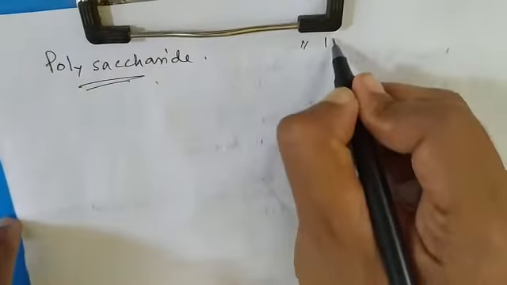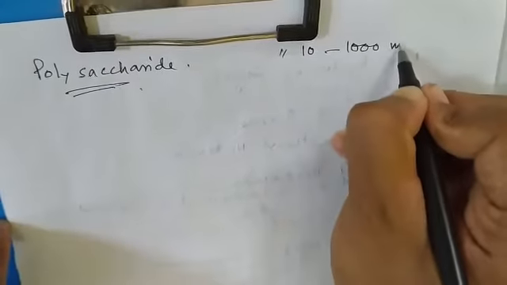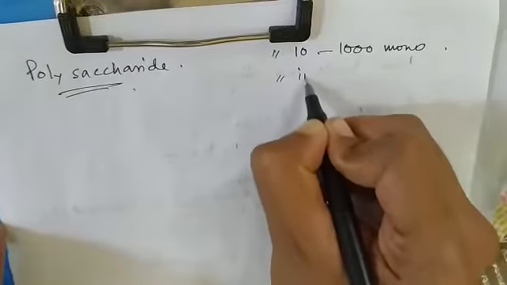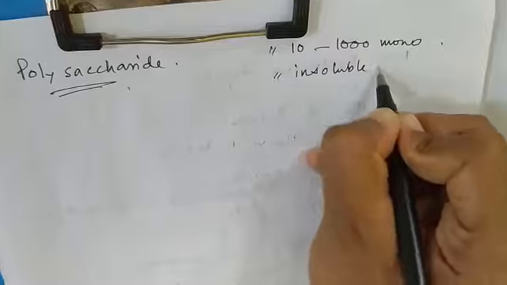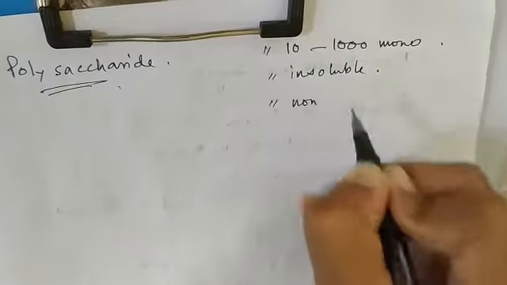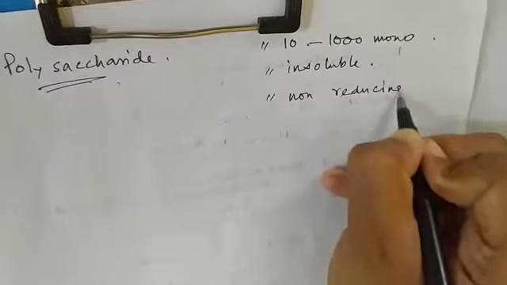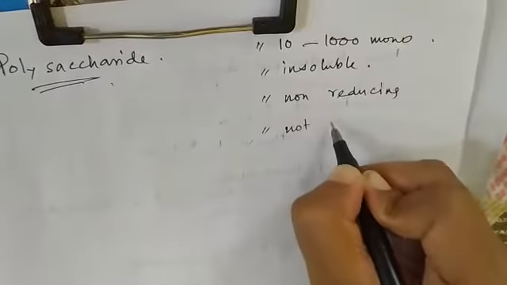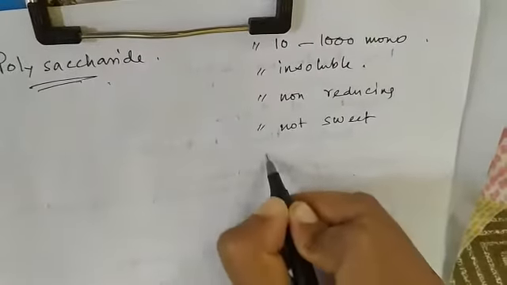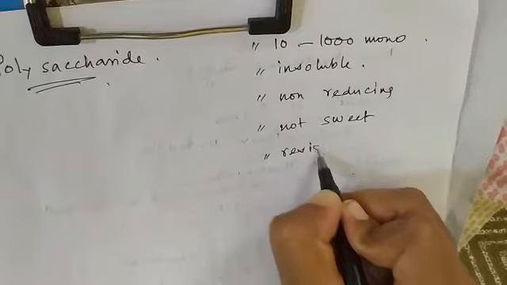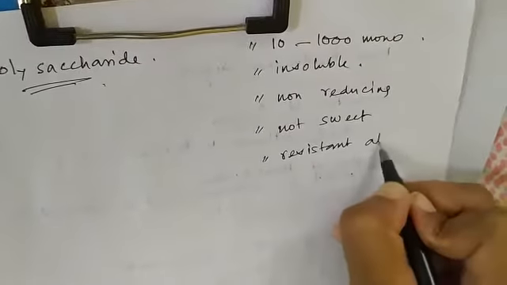We explain briefly their characteristics. They are composed of 10 to 1000 monosaccharide units. They are insoluble in water. They are non-reducing. They are not sweet in taste, resistant to alkaline hydrolysis.